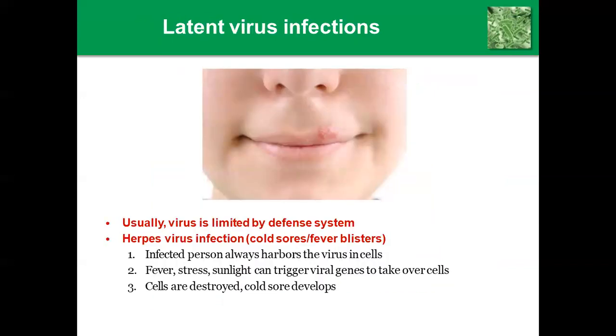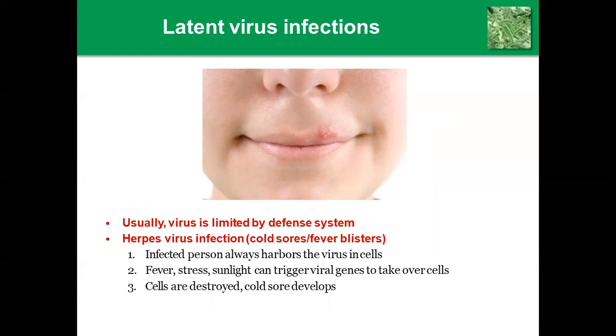The next topic is latent virus infection. Usually the virus is limited by the defense system. Take herpes virus infection, cold sores or fever blisters, like chicken pox. An infected person always harbors the virus in their cells. Fever, stress, and sunlight can trigger viral genes to take over cells. So cells are destroyed and a cold sore develops.